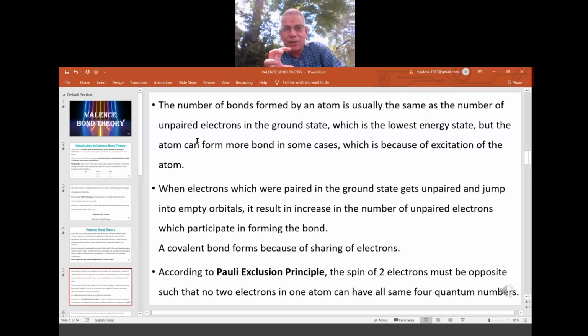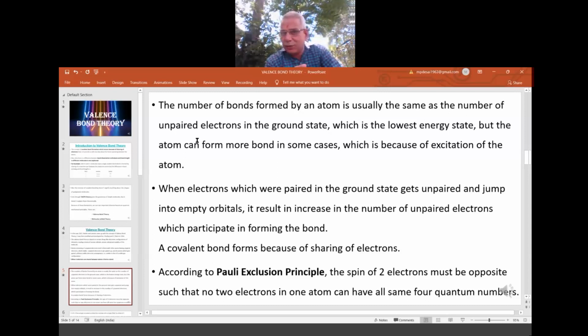So after having 5 unpaired electrons, all those will go for the bonding. So number of bonds formed equals 5, because the number of unpaired electrons is 5. This you will see in PCl5, phosphorus pentachloride. So the number of bonds formed is equal to the number of unpaired electrons. If unpaired are there, they'll go for the bonding. If a provision is there to go for the unpairing, please go for the unpairing, but provided you should have place for excitation.